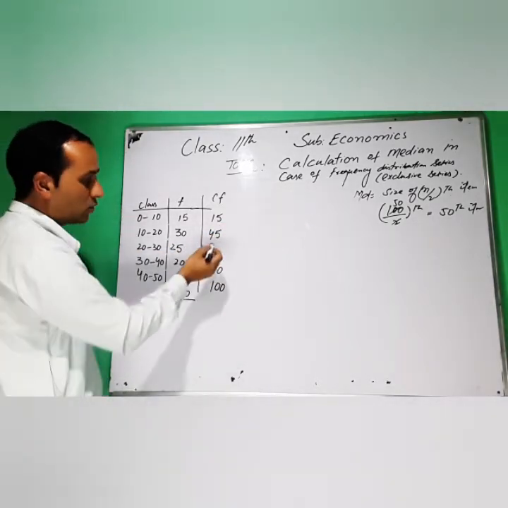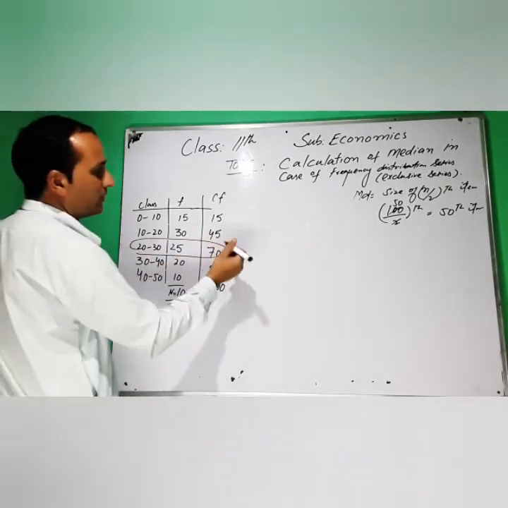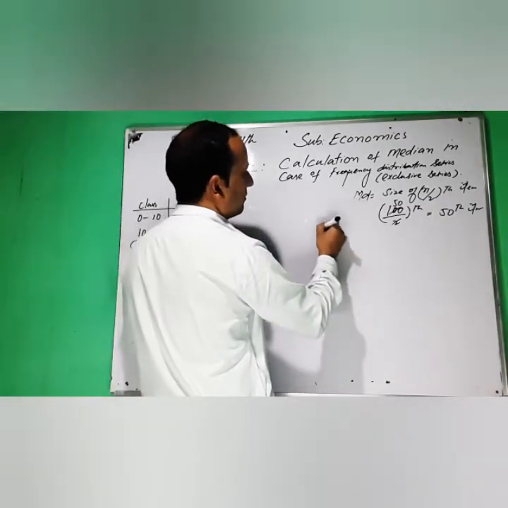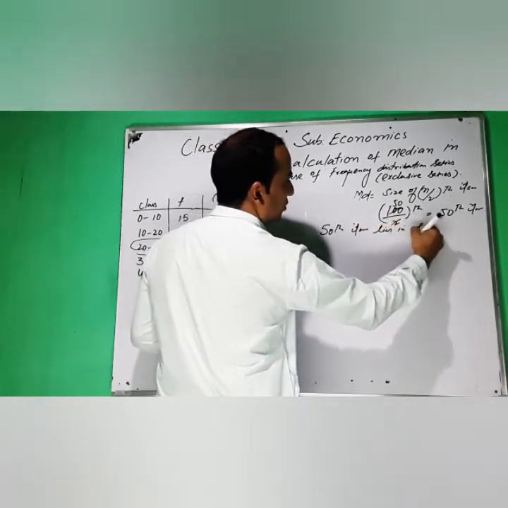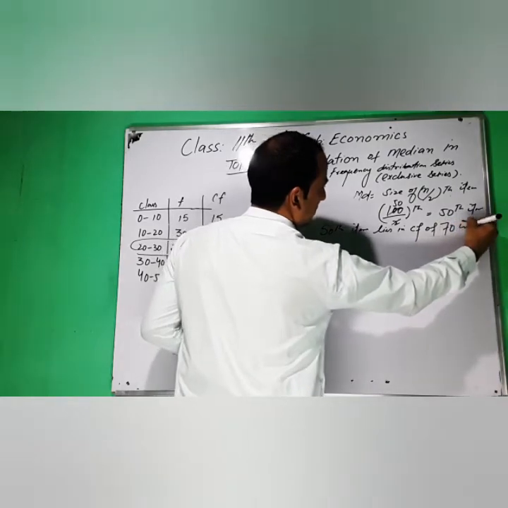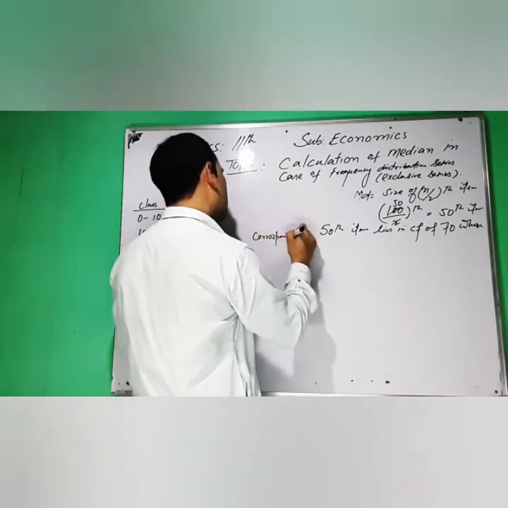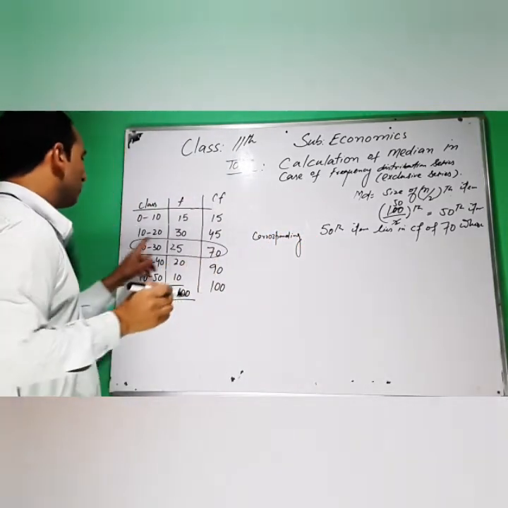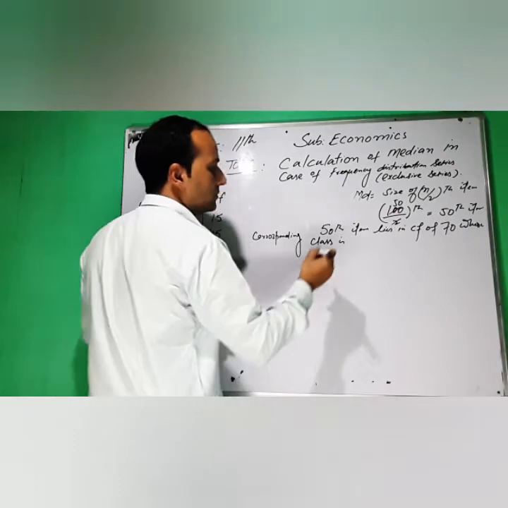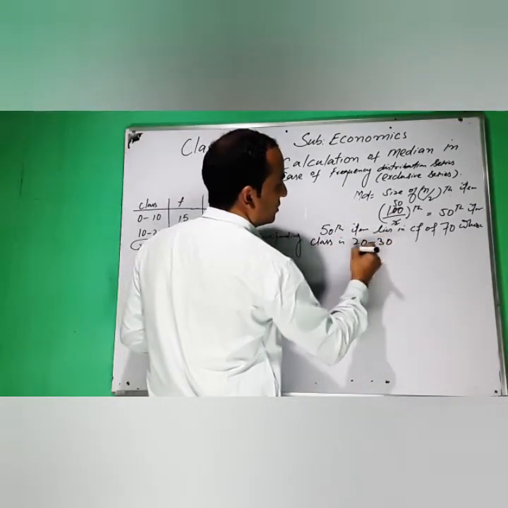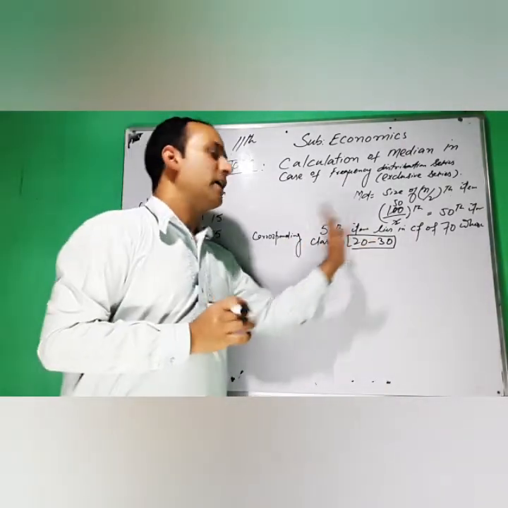So the 50th atom lies in the cumulative frequency of 70, whose corresponding class is 20 to 30. So our median lies between 20 and 30.